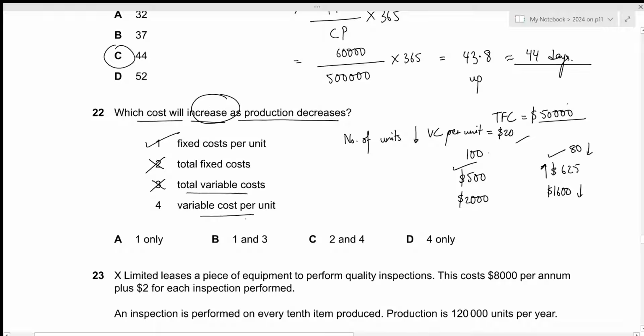Then we have the variable cost per unit. Again, remember that variable cost per unit will remain the same regardless of the change in production level. So this is also incorrect. So the answer we're looking for should only include 1, which is given by option A. That's all for the 22nd question. Let's move towards the next one.